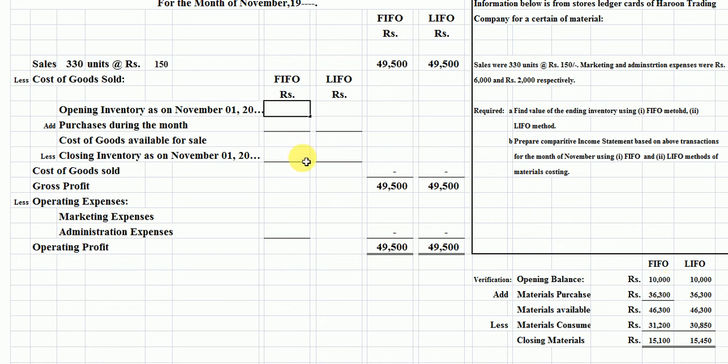Here we have to add purchases during the month, 36,300 rupees. For cost of goods available for sale, we have to add up both values here.